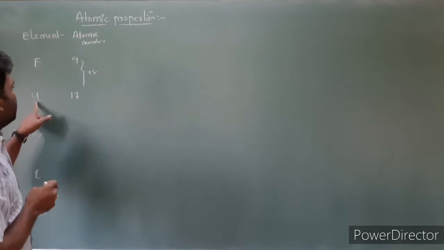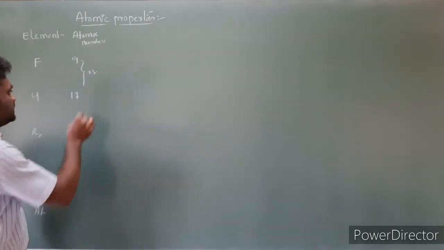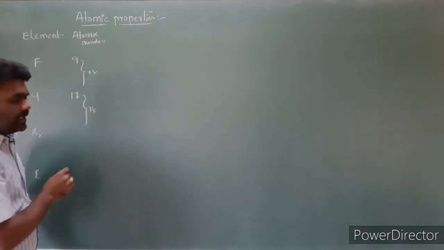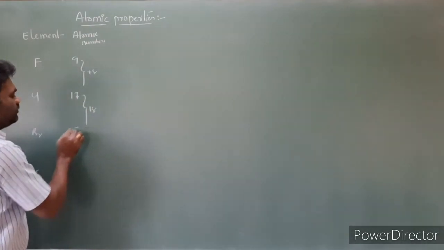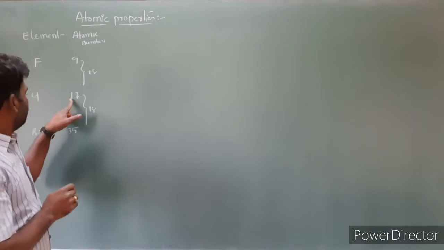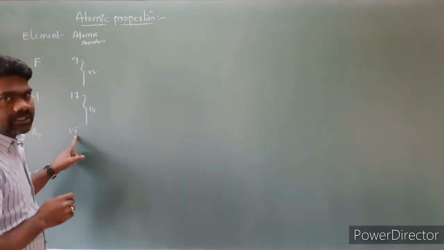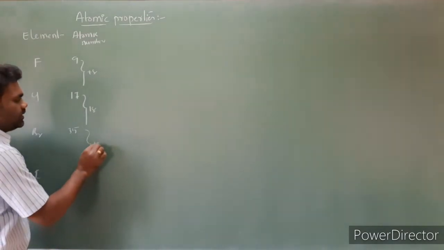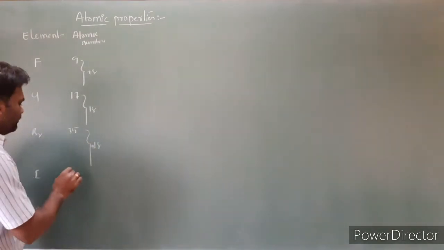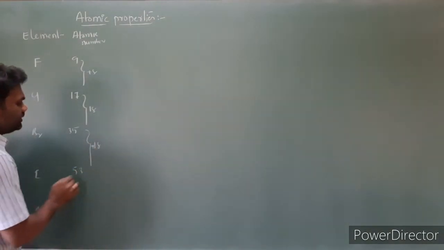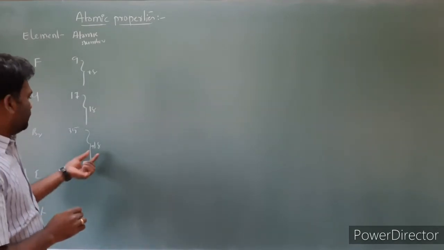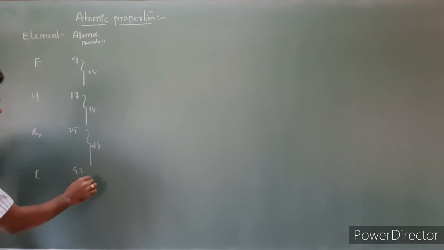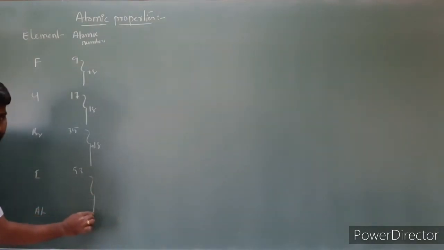So the atomic number of chlorine is 17. To this 17, how much do we have to add? 18. So 17 plus 18 gives 35. The atomic number of bromine is 35. To this 35 we have to add how much? Again 18. So we get 53. The atomic number of iodine is 53. To this 53 we have to add how much?